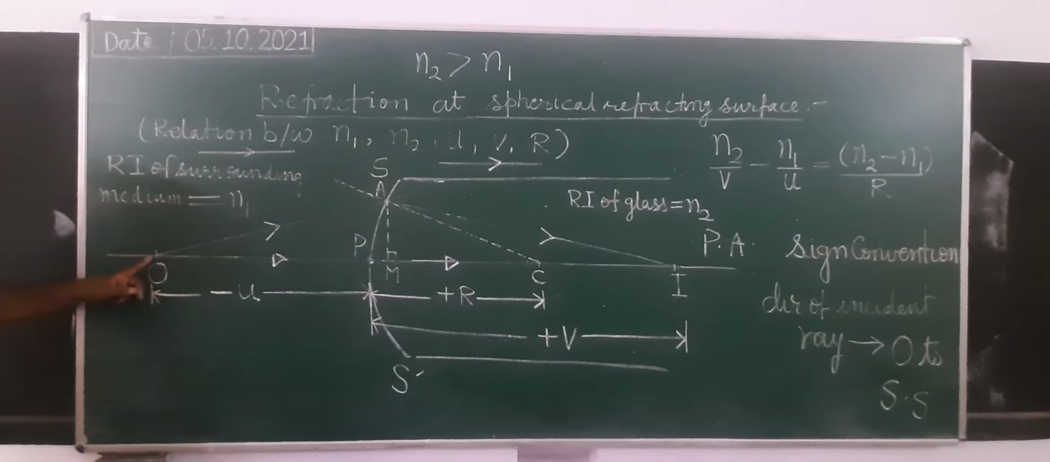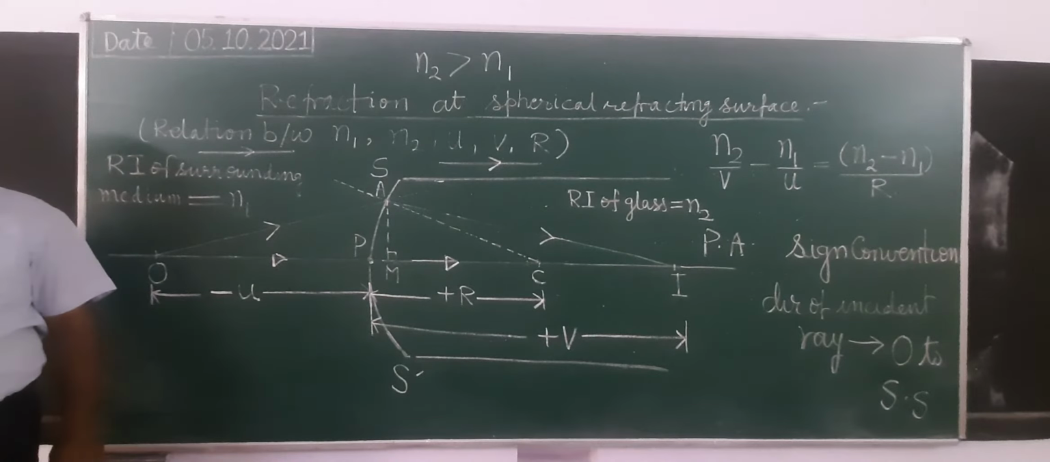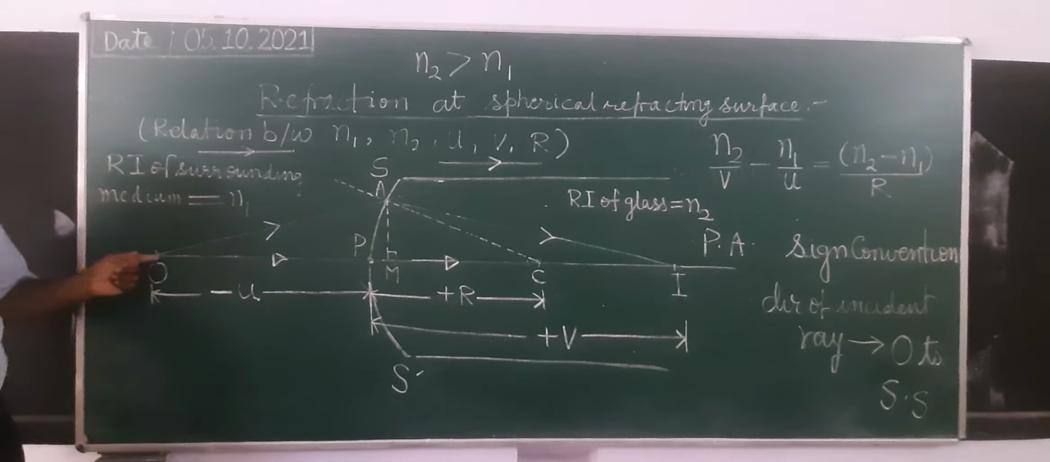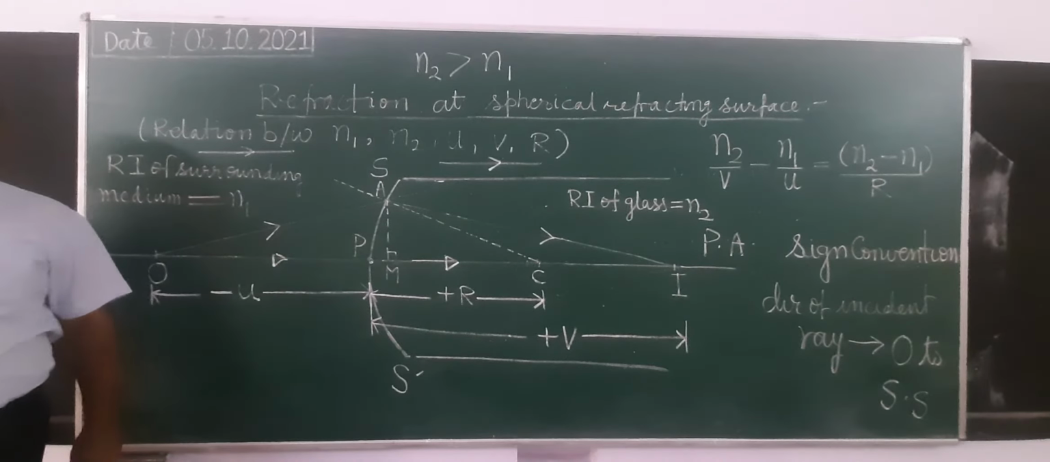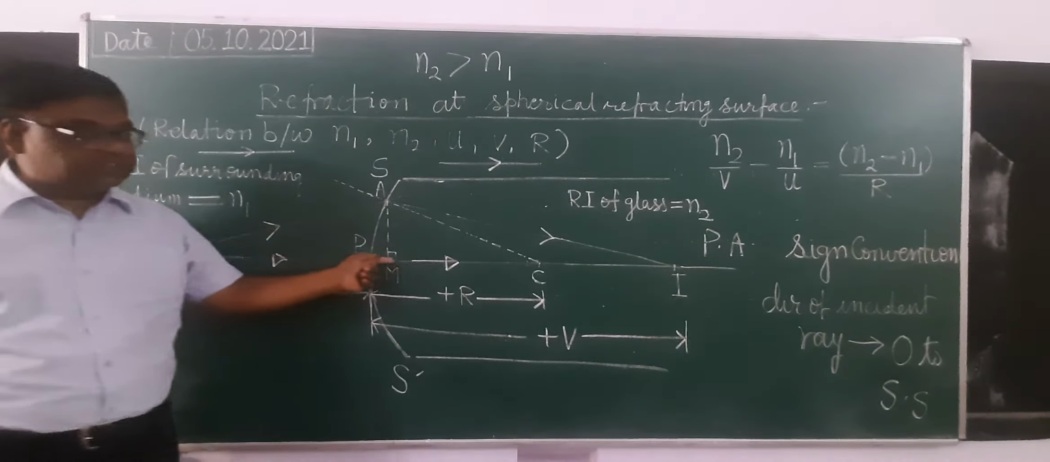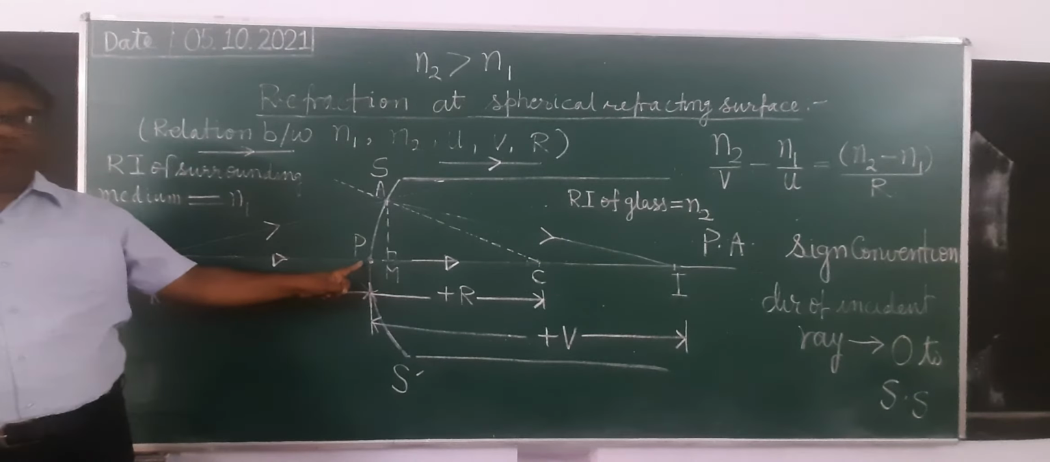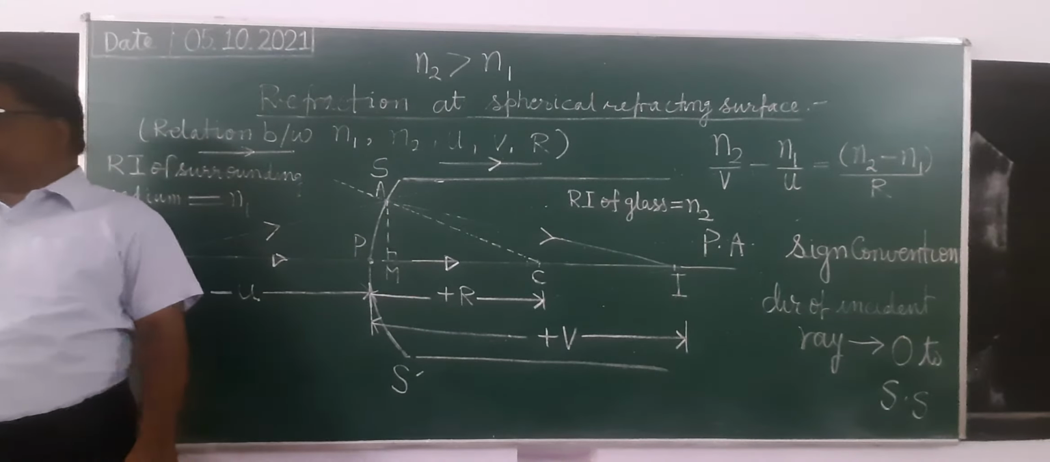Here O is an object situated on the principal axis. One ray which goes along the principal axis will pass undeviated. Why is it going undeviated? Because it is passing through the center, incident here perpendicularly, therefore it will pass undeviated.